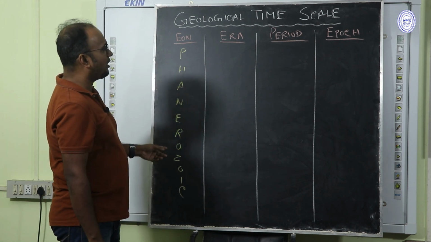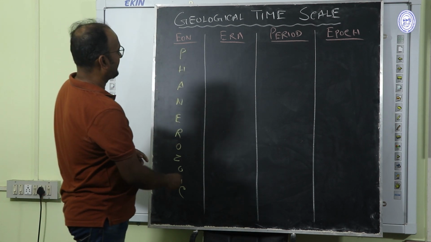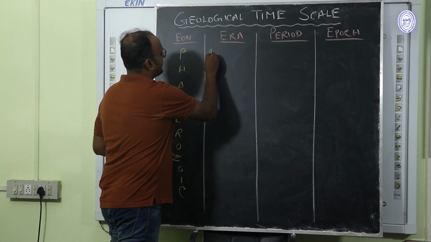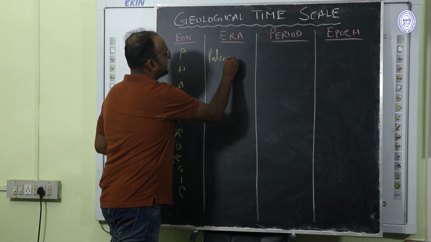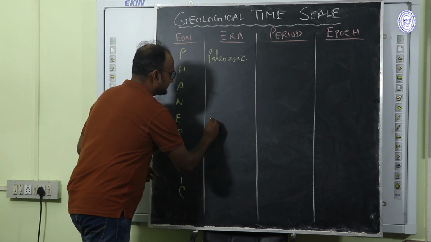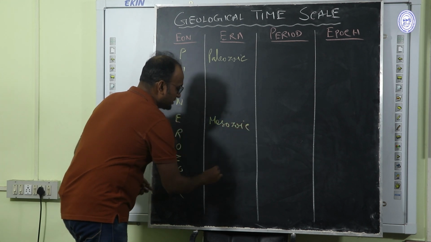Under Phanerozoic eon, there are three eras: Paleozoic, Mesozoic and Cenozoic.